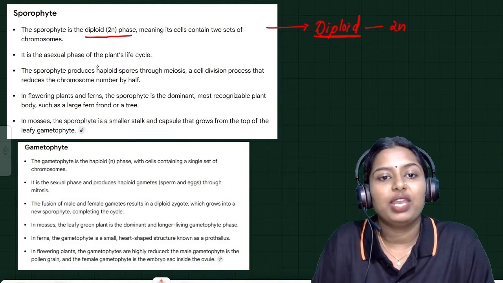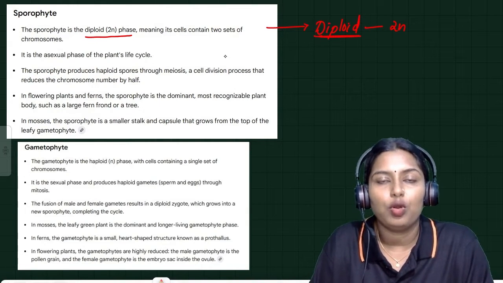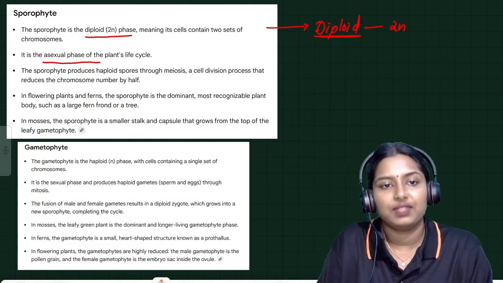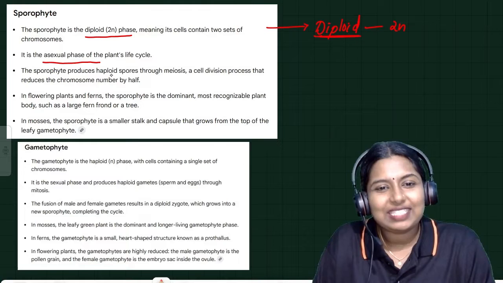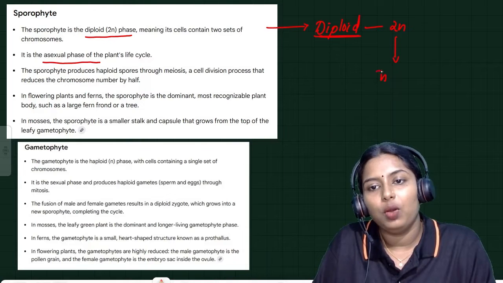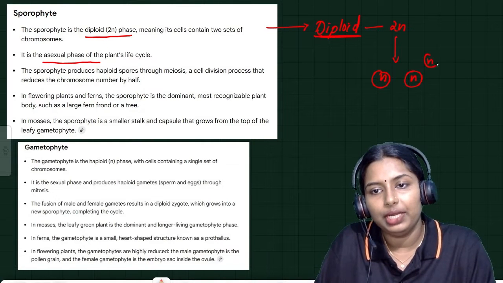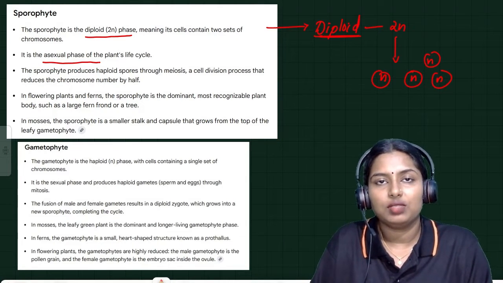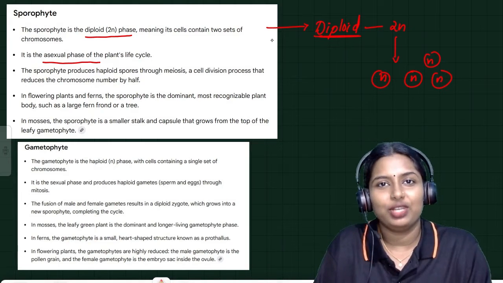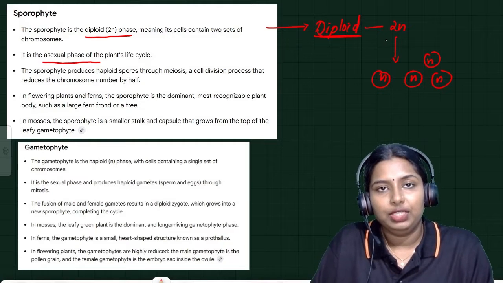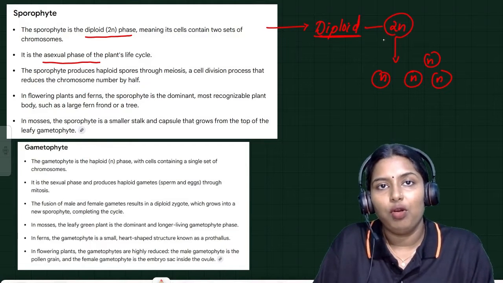It is the asexual phase of the plant's life cycle. The sporophyte produces haploid spores. This diploid sporophyte will produce haploid spores by the process of meiosis. You know meiosis. What is meiosis? It is the reductional division. From a diploid sporophyte, with the help of meiosis, four haploid spores will be formed.